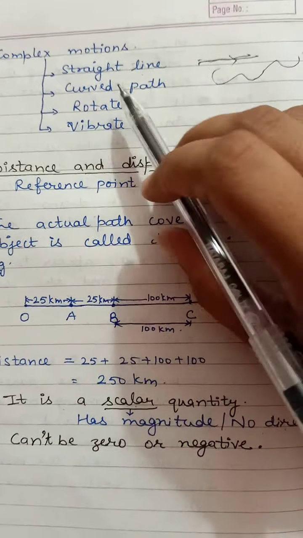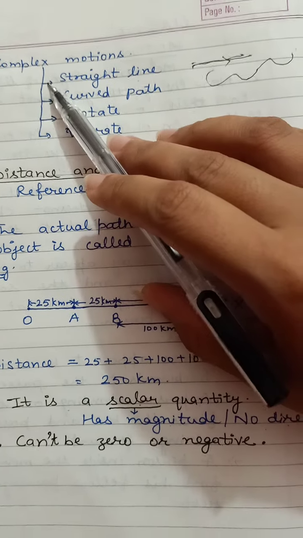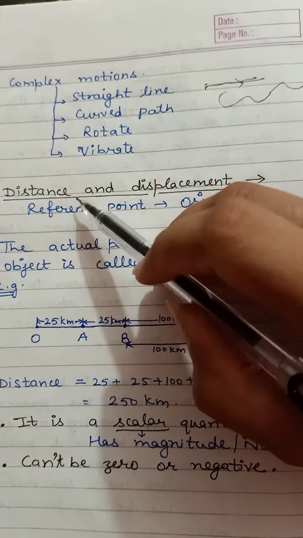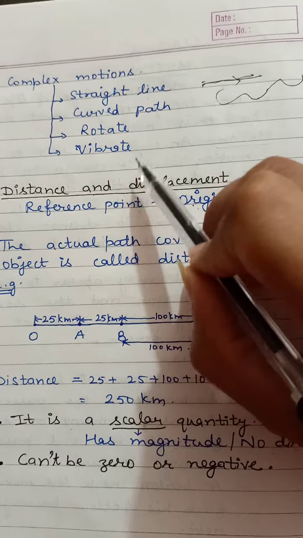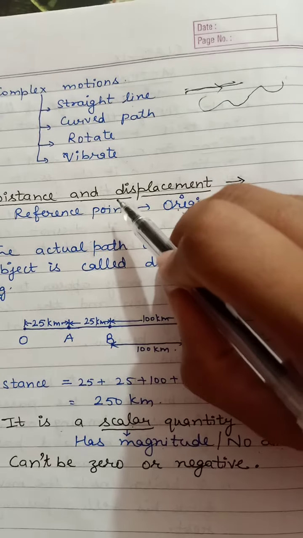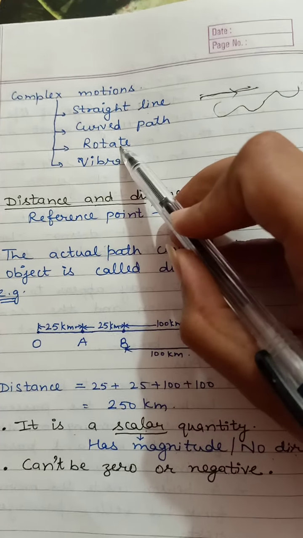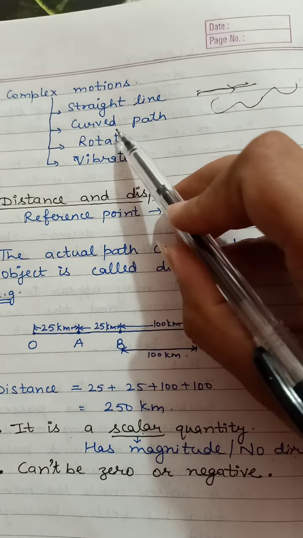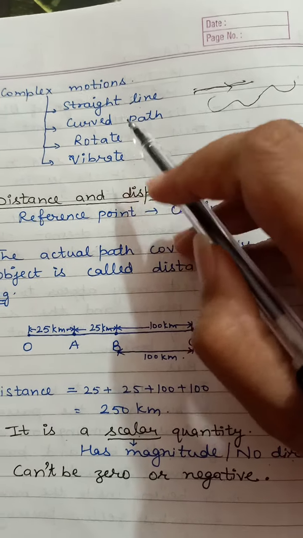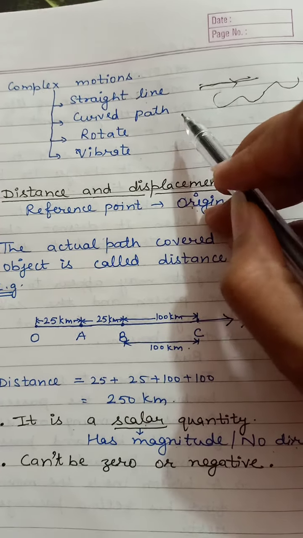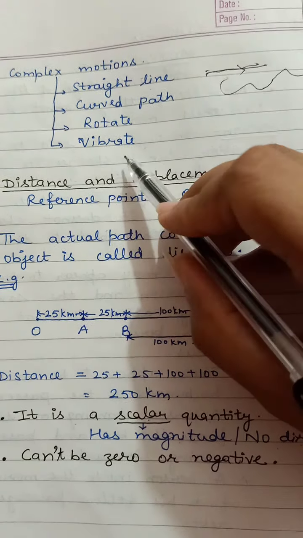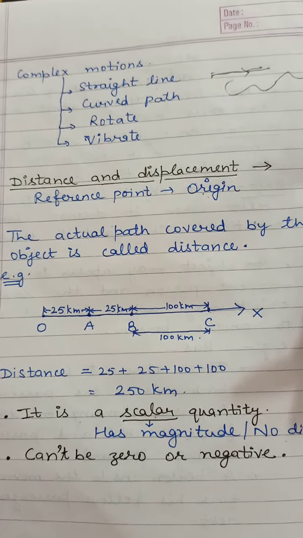Now some of the motions are very complex and some are very simple. If any object is moving in a straight line like this, that is straight line motion. If an object is moving along a curved path, that is curved path motion. Any object can rotate at its position, and this is called rotational motion, just like the earth rotates at its position. Some of the motions are vibrations. During vibrations the object is in motion.